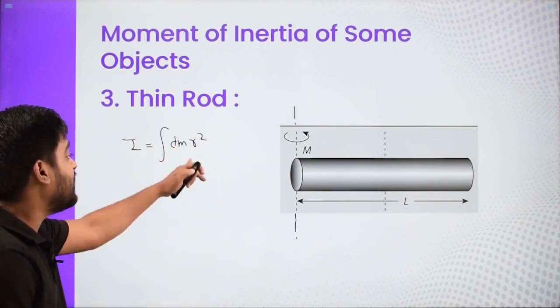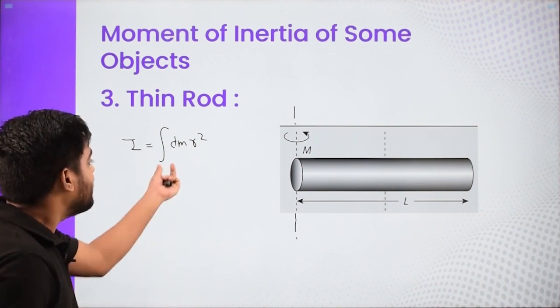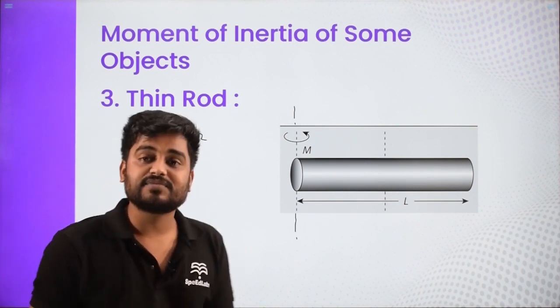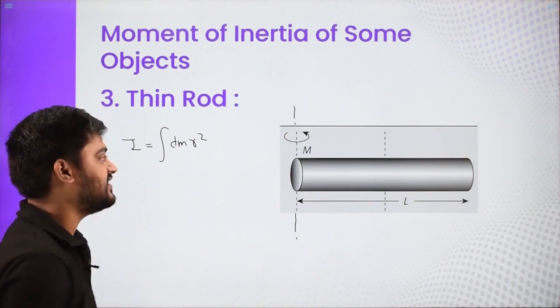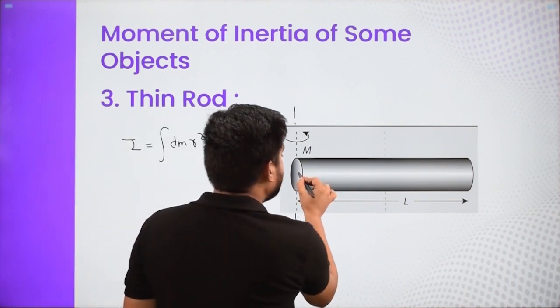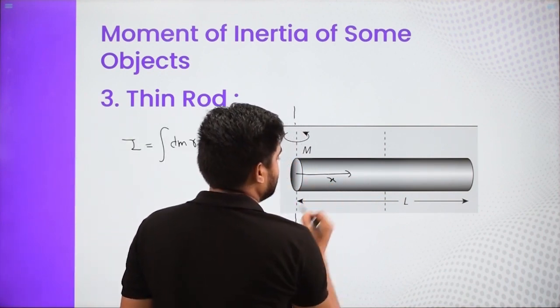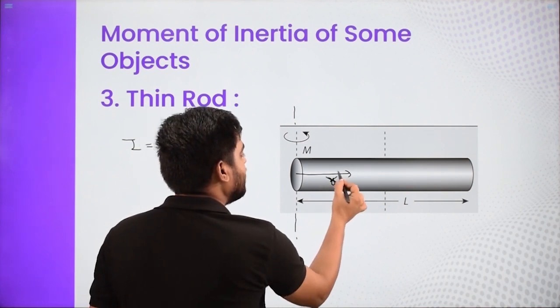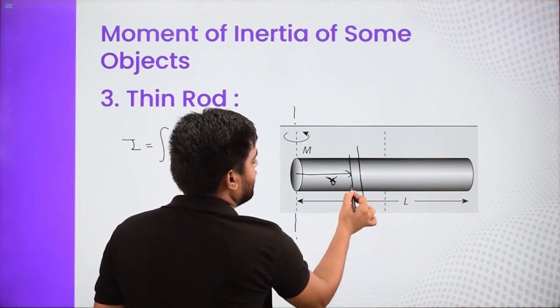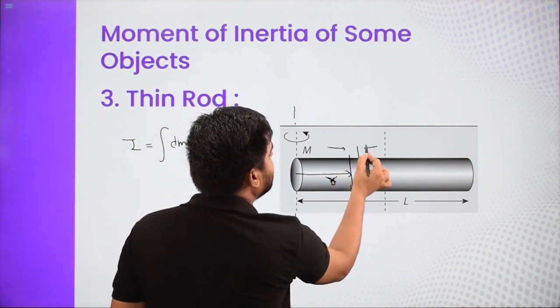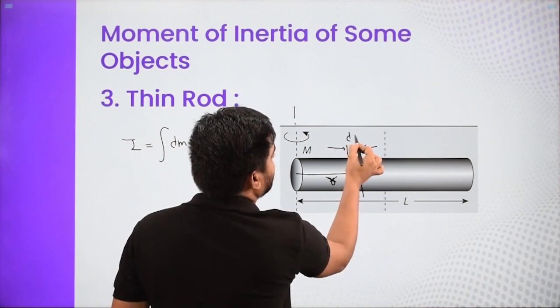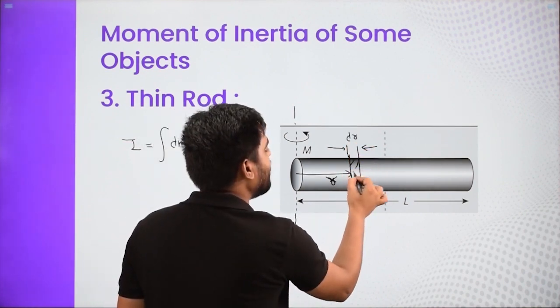What is r and what is dm? dm is the mass of a small element lying at distance r. For the rod, we go to a distance x, or we can say r, and cut a section having a width of dr. And dm is the mass of this part.